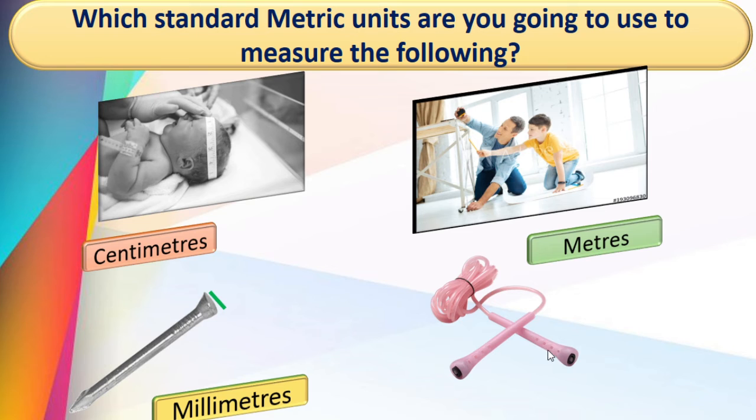You know this, you play with this, isn't it? Tell me which metric unit we use to measure the length of this skipping rope. Yes, very good, meters, right? We use meters to measure the length of this rope.